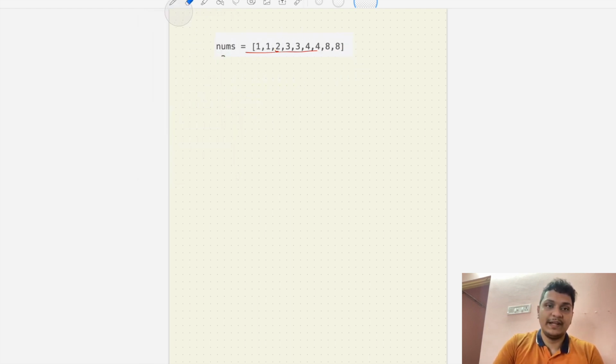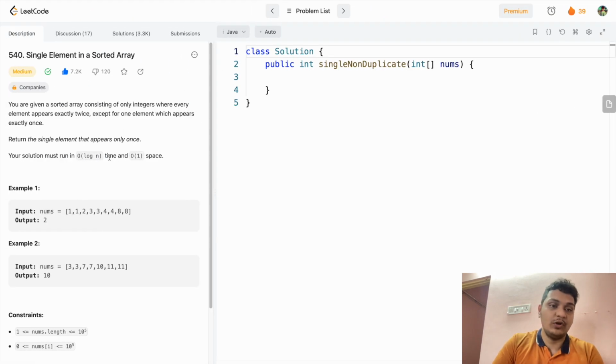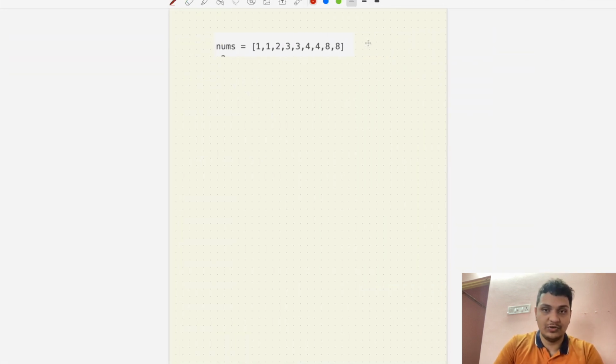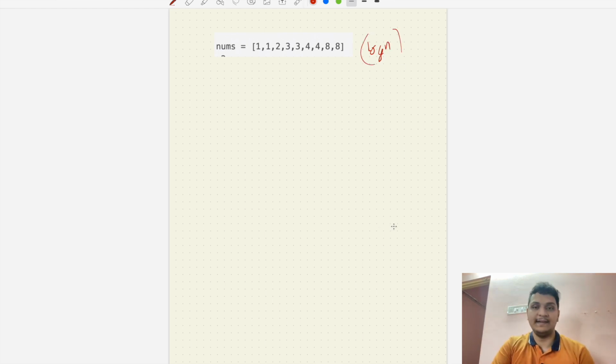Or we can iterate through every element and find the unique element, which here is 2. It's very easy. We can use bitwise XOR also. You can use the normal brute force approach also, but here we are told we have to solve it in O(log n). We have to solve this in O(log n). So how can we solve this?